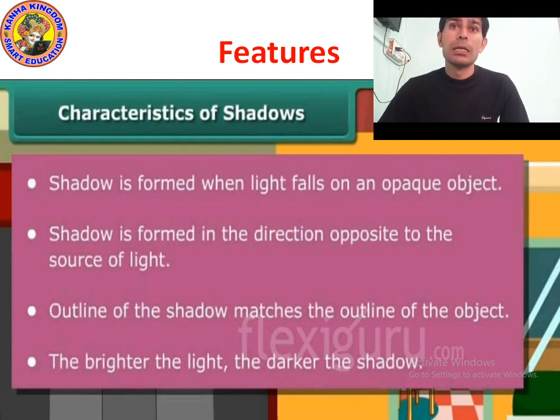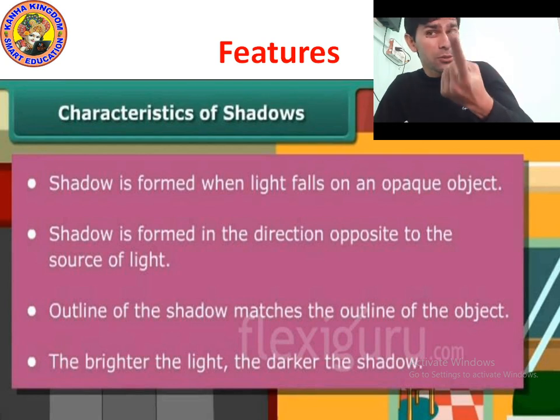Point number one: shadow is formed when light falls on an opaque object. If the light is falling on a transparent object, then shadow will not form. Shadow is always formed if the light falls on an opaque object or translucent object.